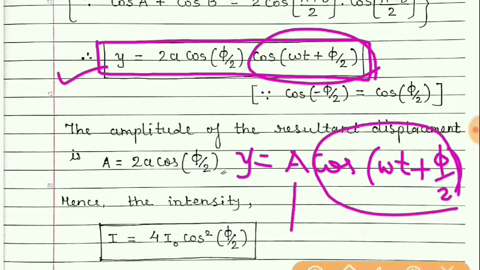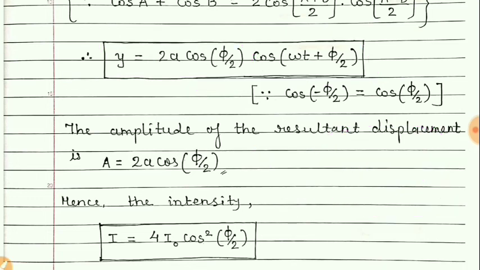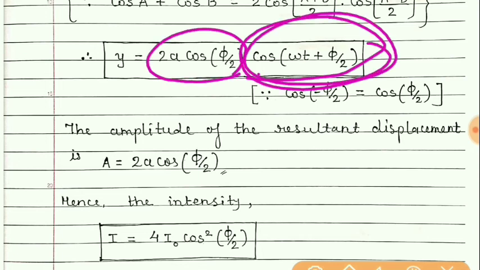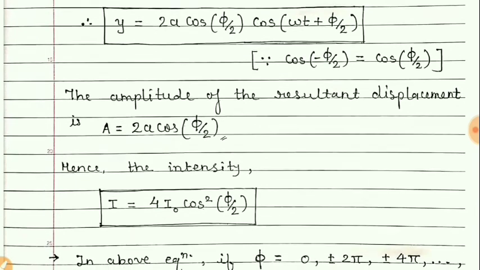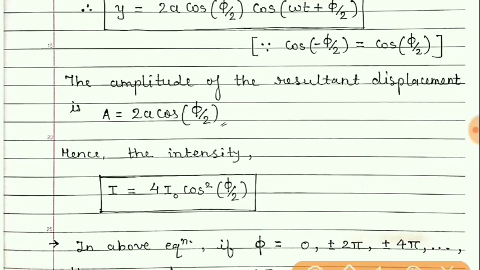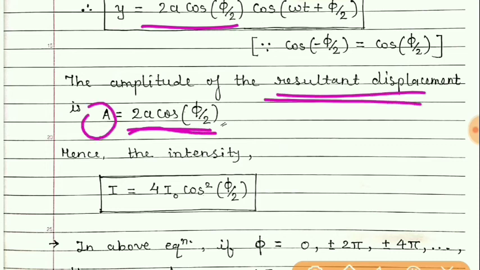The term before this cos of omega t plus phi by 2 represents the amplitude of the wave. So A is equal to 2a cos phi by 2. This A is the resultant displacement, called the amplitude.